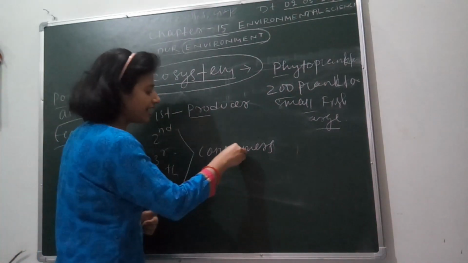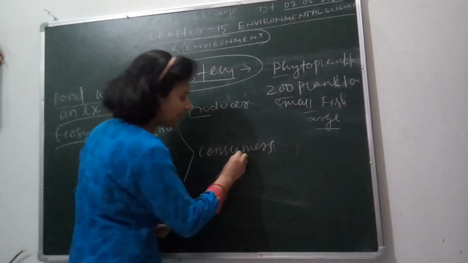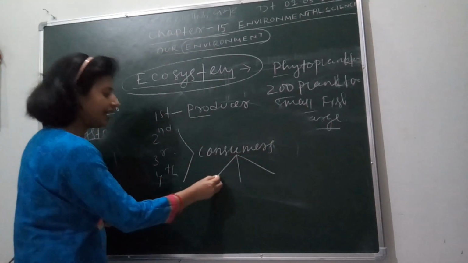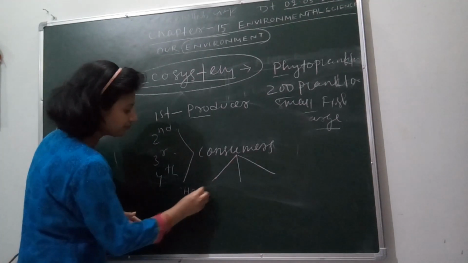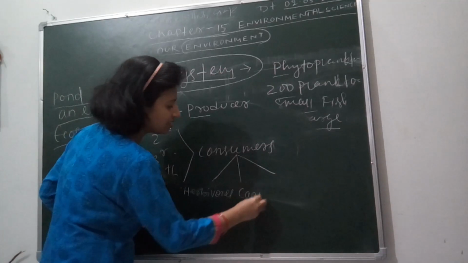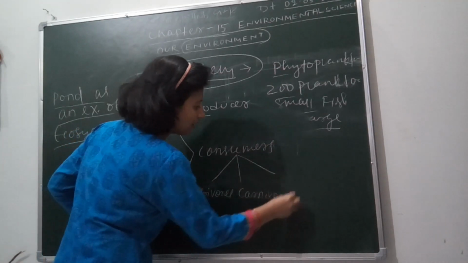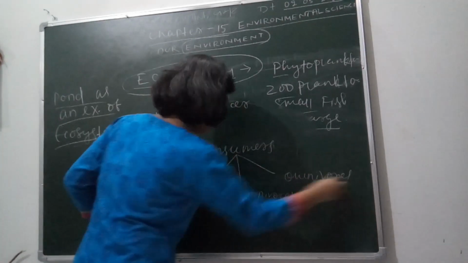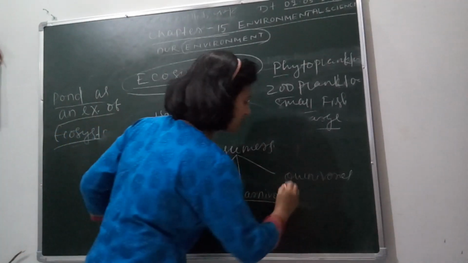Again, consumers are divided into three different types on the basis of their food habit: herbivorous, carnivorous, and omnivorous. So what are herbivorous, carnivorous, omnivorous?